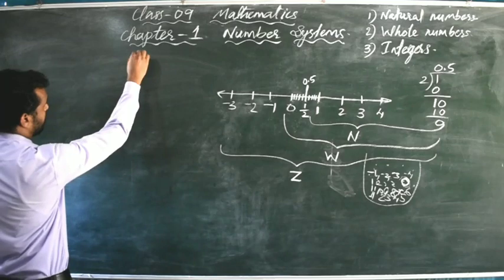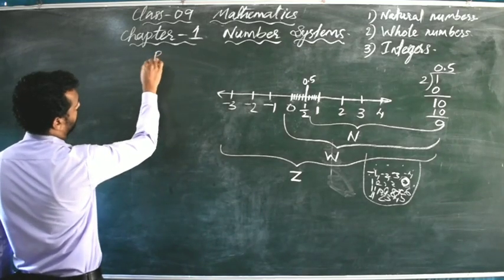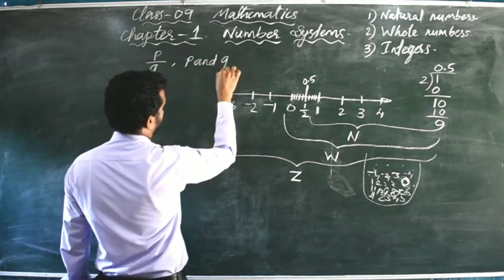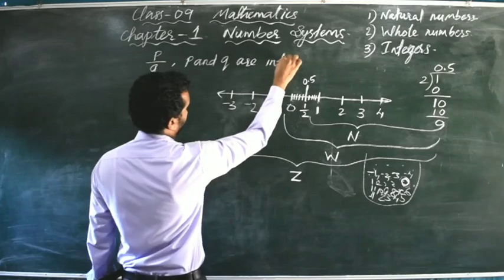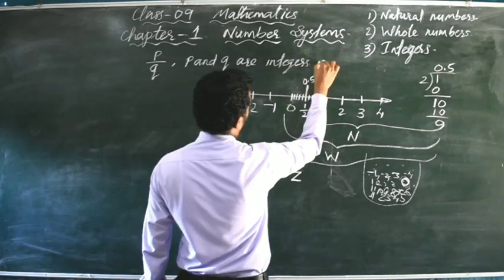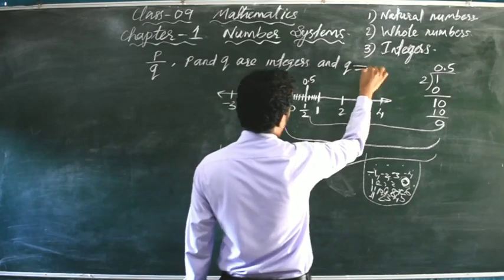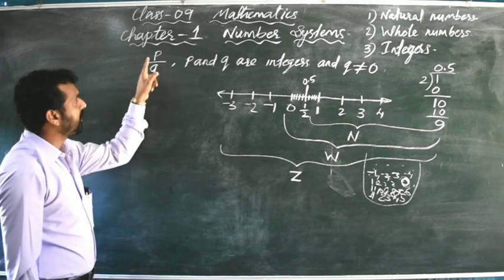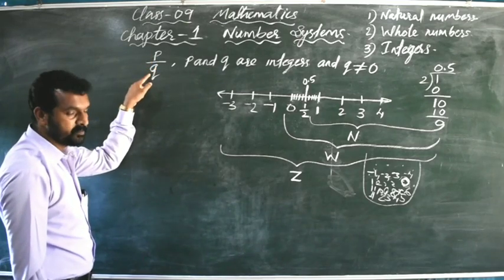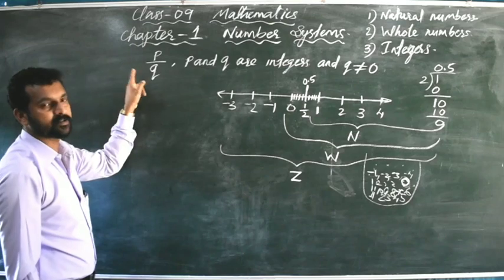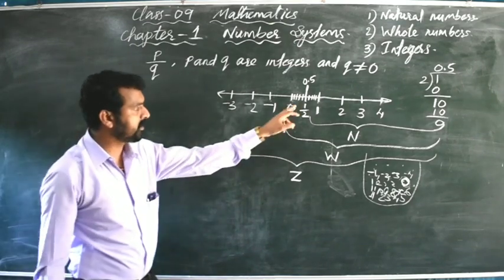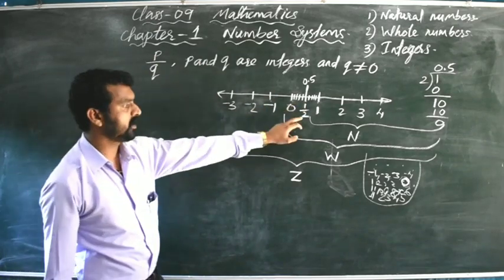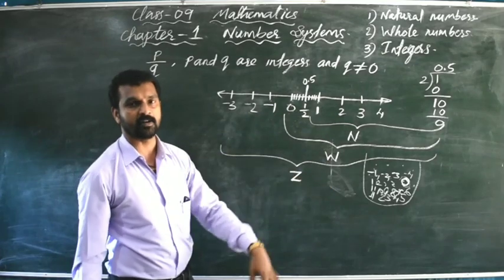A number which can be written in the form p divided by q, where p and q are integers and q not equal to 0, is called a rational number. Any number, if we can write it in the form p divided by q, where p and q are integers and q is not 0, then it is called a rational number. So 1 by 2 is a rational number. The value of p is 1 and the value of q is 2. So rational numbers are also there on the number line.